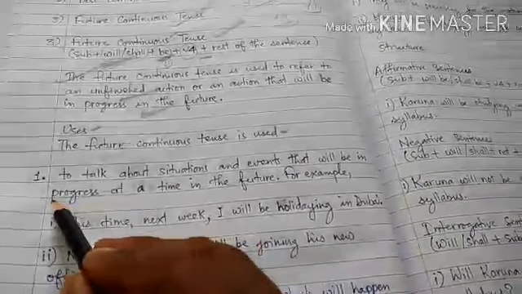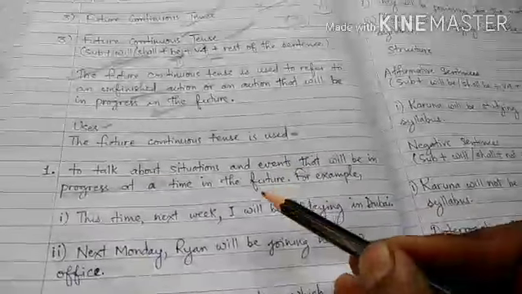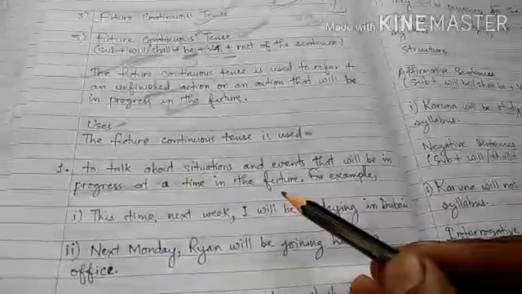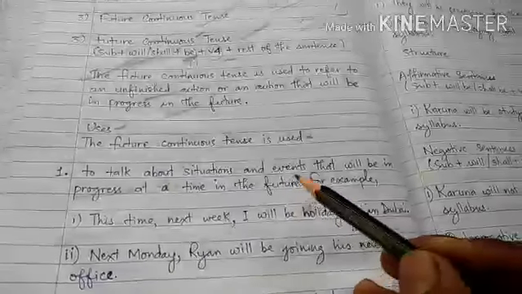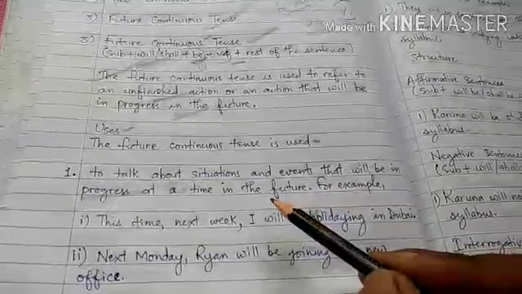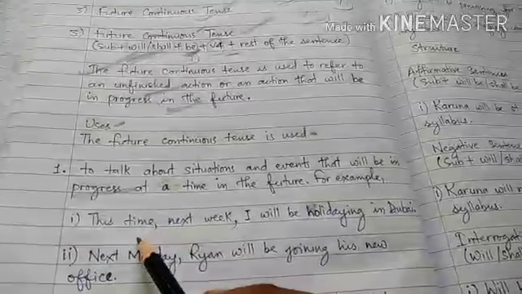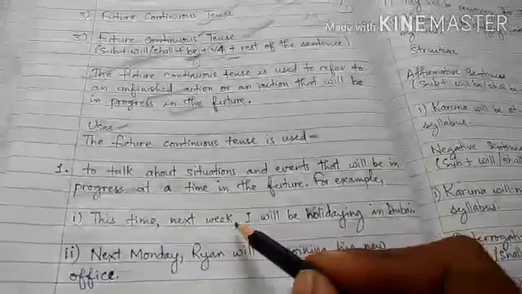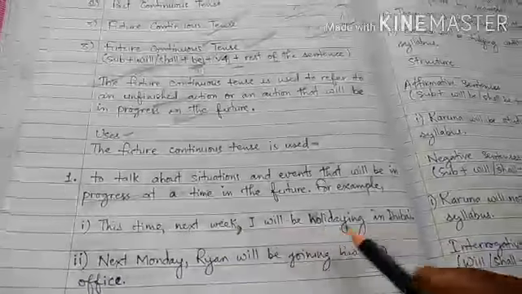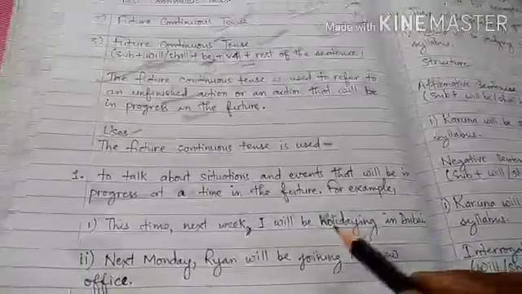मतलब हो सकता है कुछ देर के लिए हो, कुछ दिनों के लिए हो, कुछ समय के लिए हो. That action will continue to exist for a period of time or for a long duration of time, but it will take place in future. So these kinds of actions will be expressed in the future continuous tense. Like we have an example here, this time next week. That means next week this time I will be holidaying in Dubai.